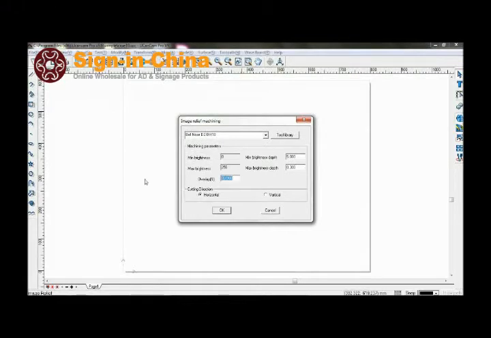Set the overlap ratio to be 80% and select horizontal machining. This will cut the material only horizontally.